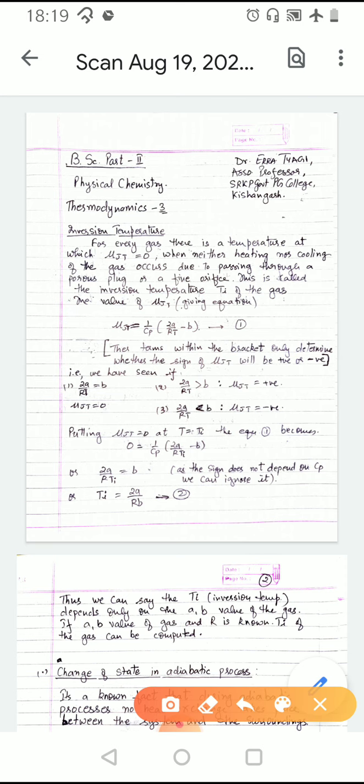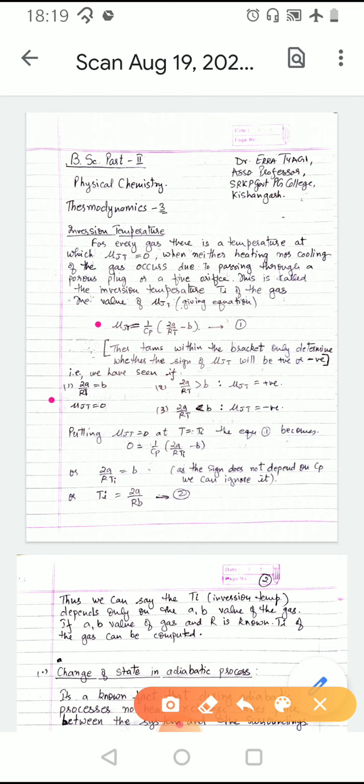We know that the value of mu JT is given by this equation, which states that mu JT is equal to 1 upon Cp within the brackets (2a upon RT minus b). Only the terms within the brackets are responsible for the sign of mu JT, that is, whether mu JT will be positive or negative.